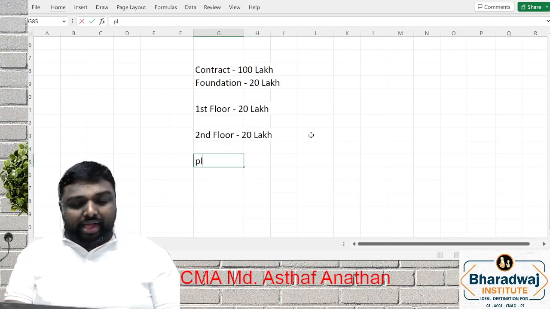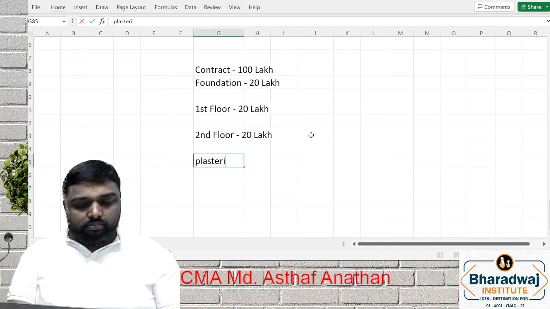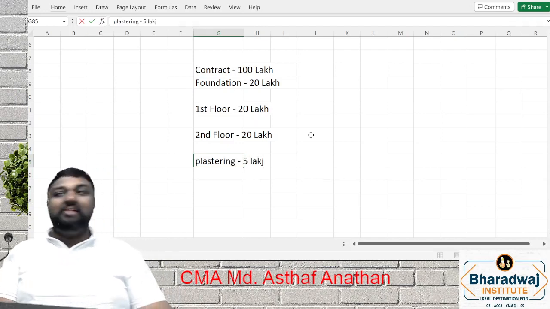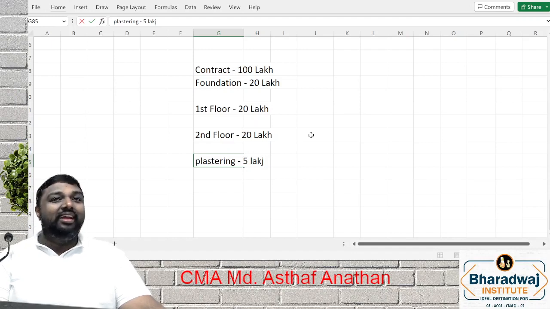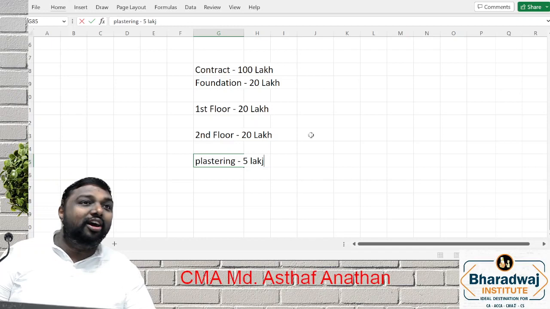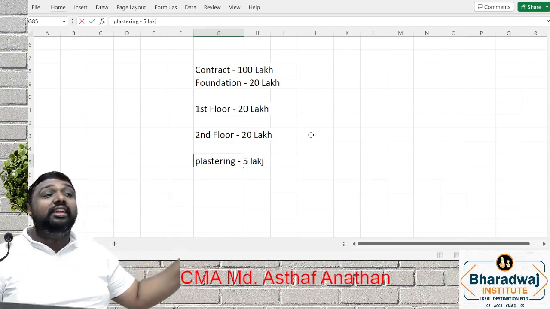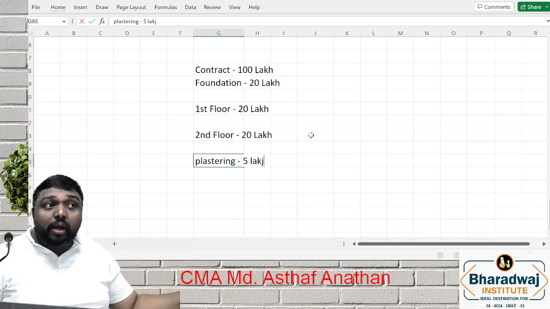Maybe at plastering time, you may pay another 5 lakh. Then at painting time, another 5 lakh. Lift installation, another 5 lakh. Am I correct or wrong? That means you will pay after each stage of completion.